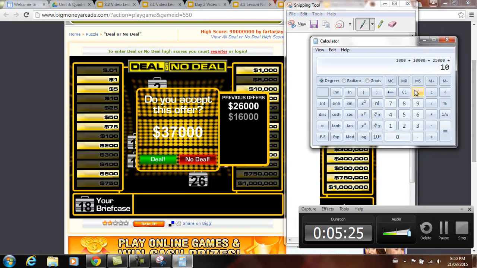So we can add 100,000 plus the 400,000 plus the 500 plus the 200 plus the 75 and 50 and 5 and 1. And we count those up. We got 1, 2, 3, 4, 5, 6, 7, 8, 9, 10, 11. Divide that by 11.